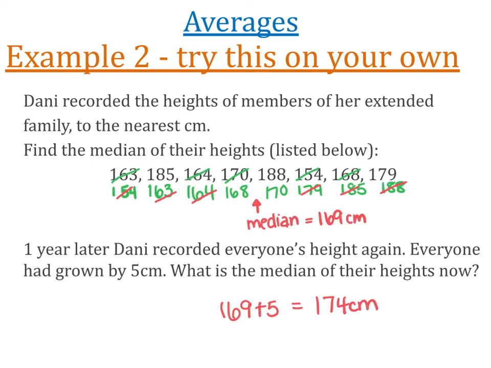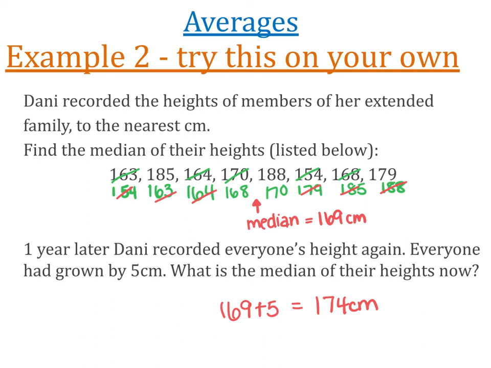All right, so here are the answers to this question. First, what I did is I put everybody's height in order from smallest to biggest, and then I crossed off the smallest and the biggest, and the smallest and the biggest, and then I was left with 2 numbers in the middle, and in between 168 and 170 is 169. So that must be the median height of her extended family members. Next year, when everybody had grown by 5 centimeters, all of those numbers are going to get bigger by 5 centimeters. So the median just moves up to 174, which is 5 centimeters more than the current median.